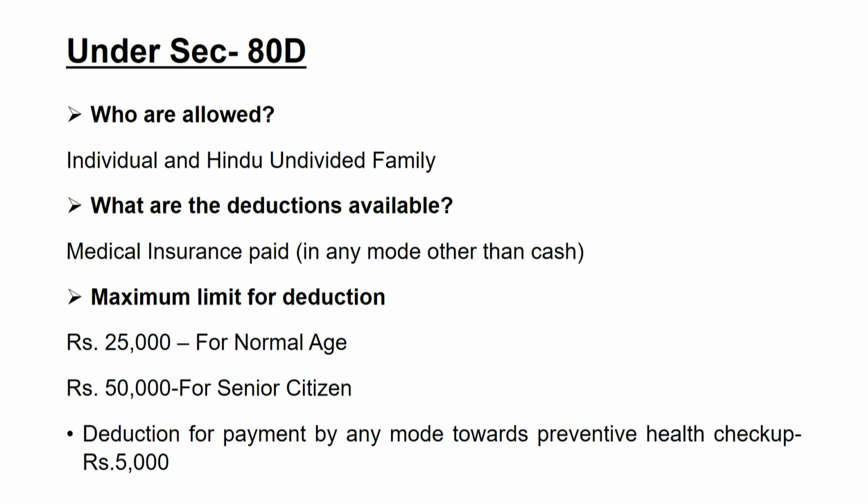The next category of deduction under the Income Tax Act is Section 80D. It is also allowed to the individual and the Hindu undivided family. So, if any person is working on a sole proprietorship basis, or their business is in the Hindu undivided family form of organization, they can also claim the Section 80D deduction. In such cases, deductions are available for medical insurance premium paid in any mode other than cash.